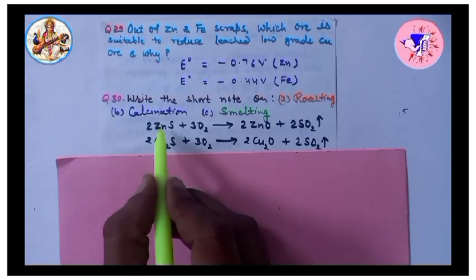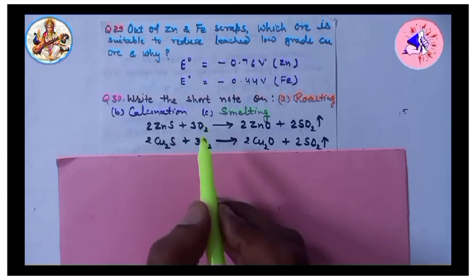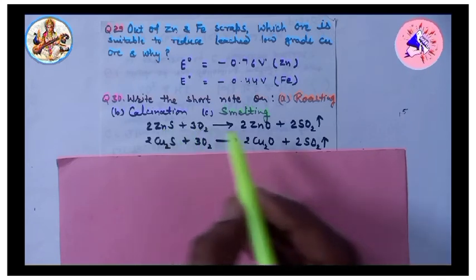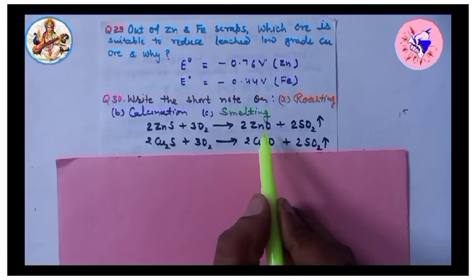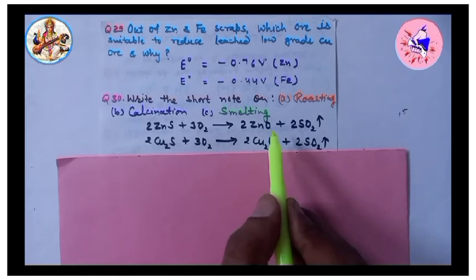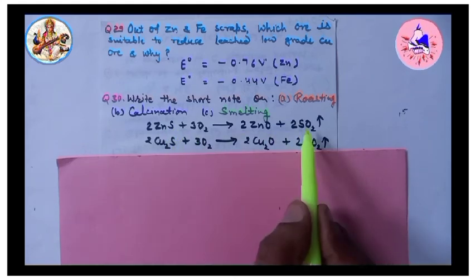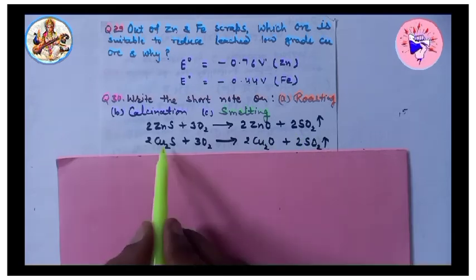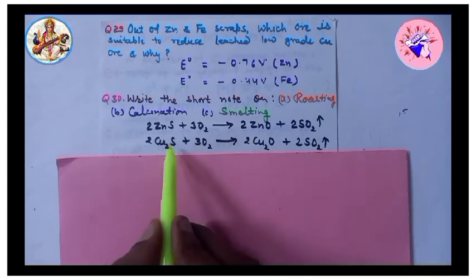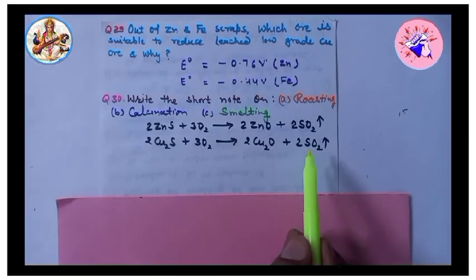For example, ZnS is strongly heated in excess of air, then it converts into ZnO, a metallic oxide. During the process, impurities of sulfur are removed as volatile oxides. Similarly, Cu2S converts into metallic oxide and impurities of sulfur are removed as volatile oxides.